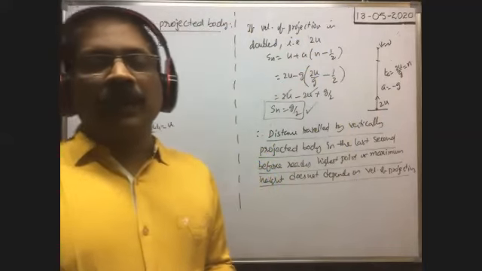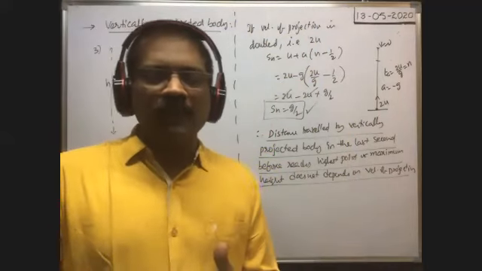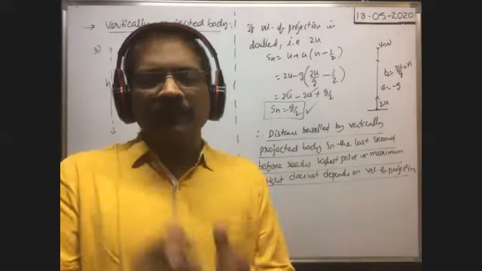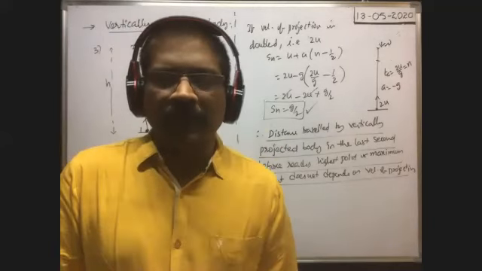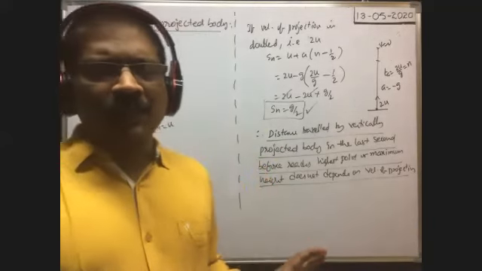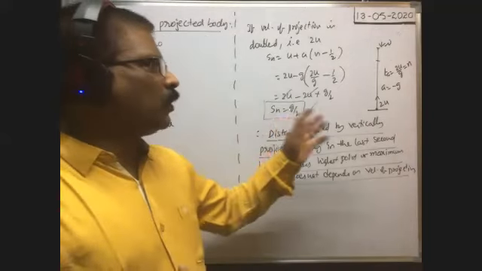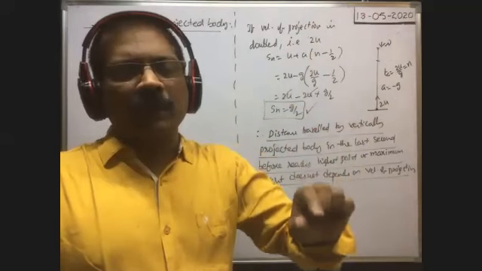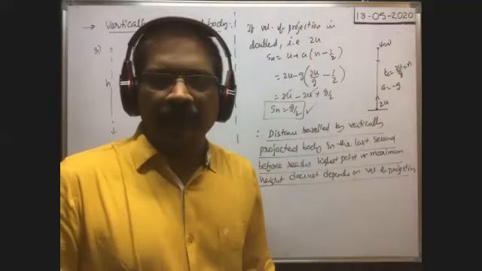But if the body has more mass, to project it with the same velocity, more effort is to be taken. That is important. Here g by 2 is also constant, even if the mass of the body is more. In the last second before it reaches the highest point, the distance traveled by the body, whatever the mass, remains the same.